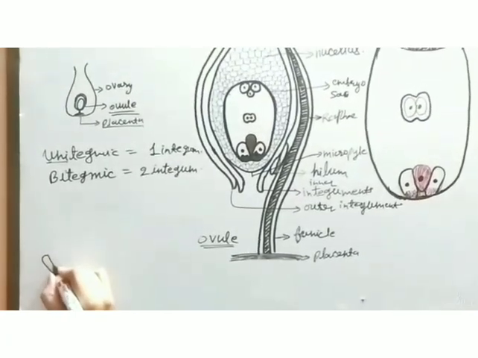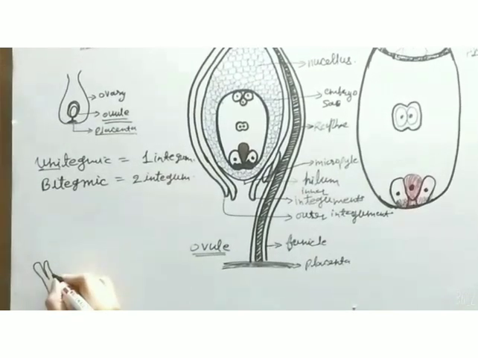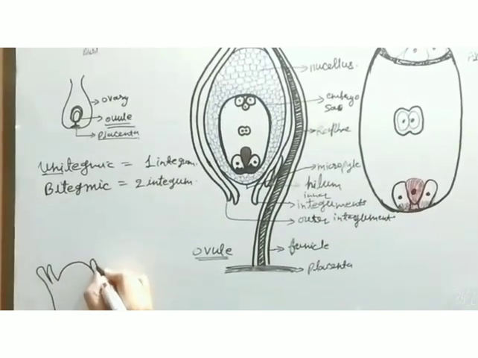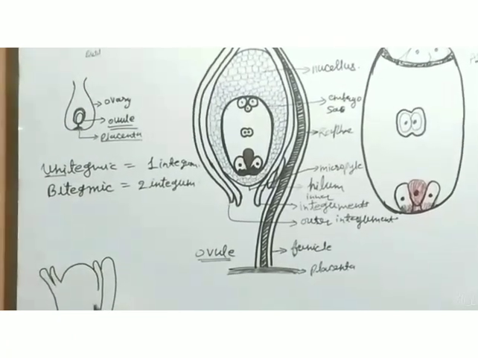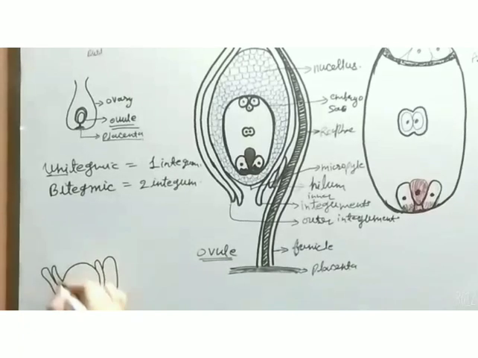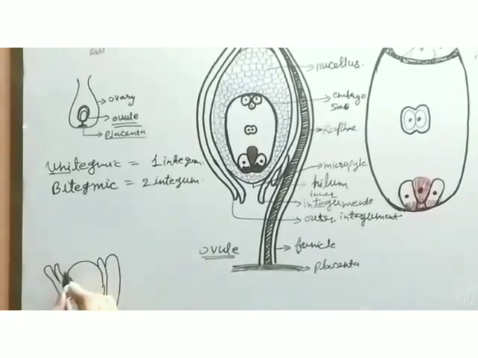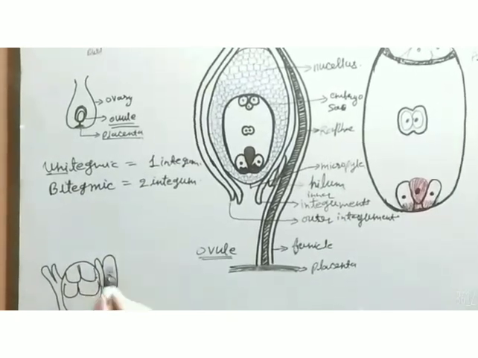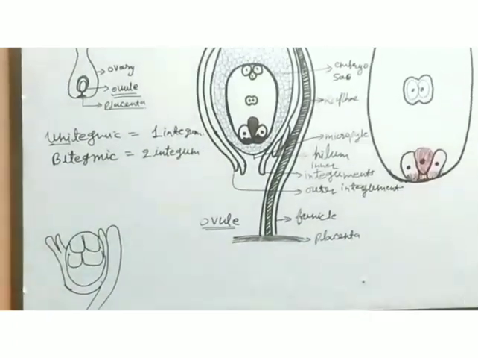Suppose this is the structure of an ovule in which we can see the integuments. This is the micropylar end, and this is the nucellus, which is filled with many parenchymatous cells. Among these, one cell becomes very prominent.